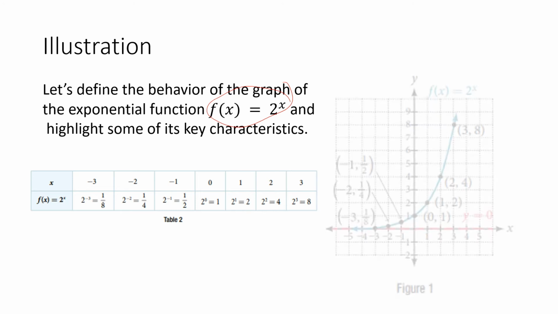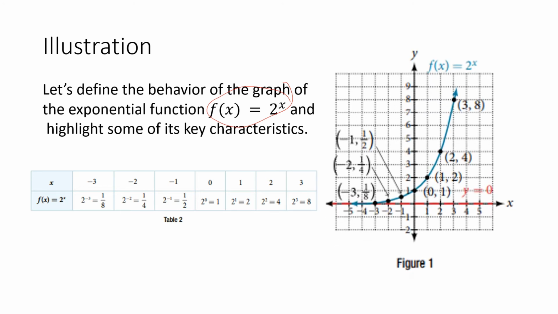Now again, let us examine the behavior of the graph. By simply plotting the points, we get this graph. For example, we have -3 and 1/8, this is the point. -2 and 1/4, this is the point. -1 and 1/2, this is the point. And 0, 1, so this is the point.